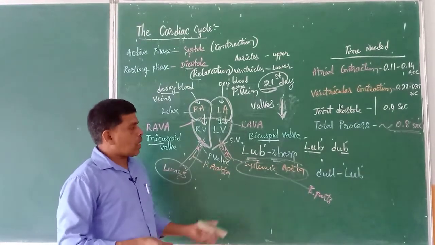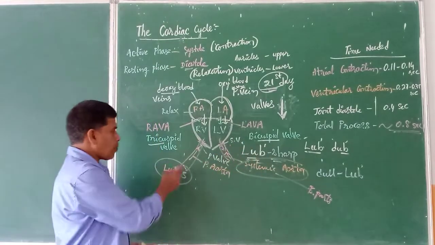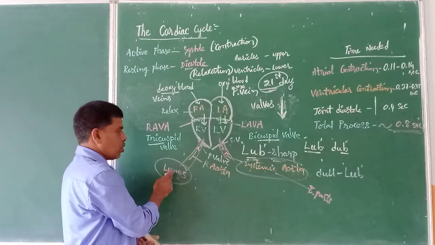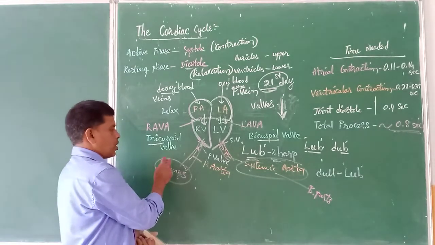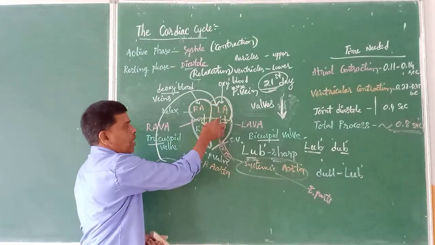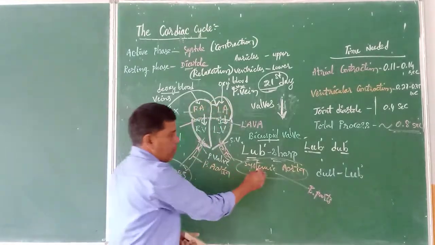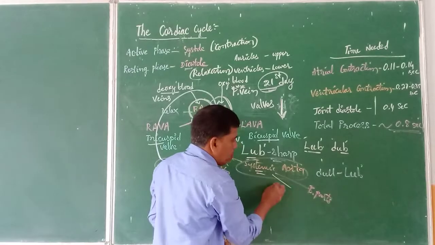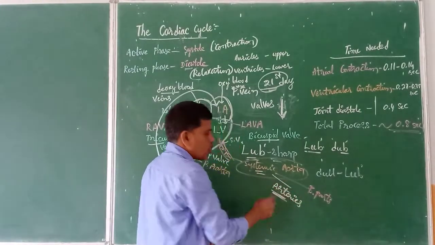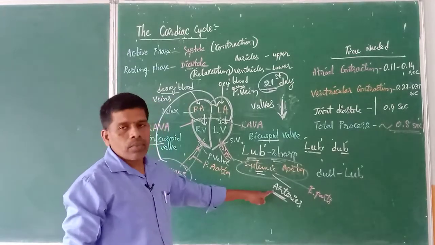Once the blood starts moving into the systemic aorta and the pulmonary aorta, it is taken into the lungs for purification, that is, oxygenation. Again the blood comes back to the left upper chamber, the left auricle. Like this it continues, and from the systemic aorta the blood is made to move into different arteries, from where it is supplied to all the body parts.